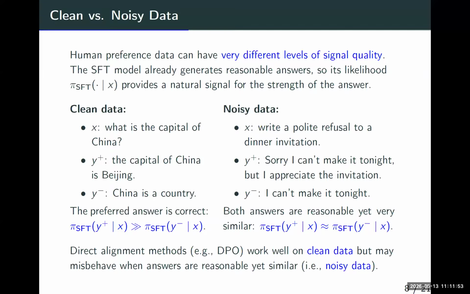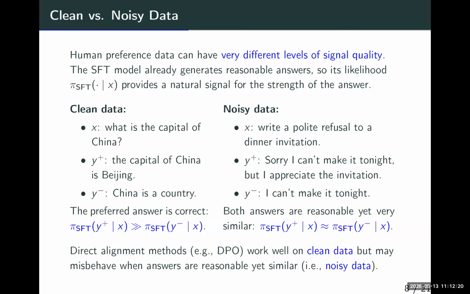However, if we ask other questions like "write a polite refusal to a dinner invitation," then these two answers could both be reasonable and very similar under the SFT model, because the SFT model cannot distinguish them. Humans may prefer Y plus over Y minus, but the SFT model cannot do this. So the probabilities would be very similar to each other.